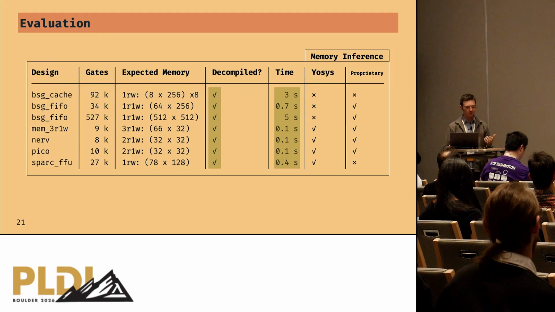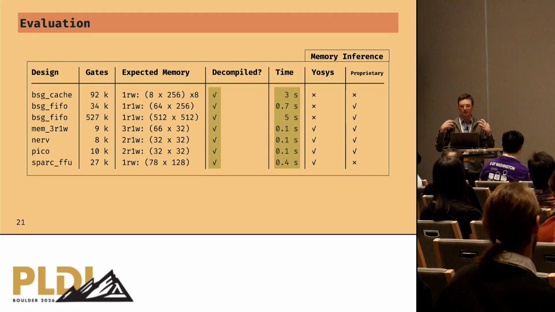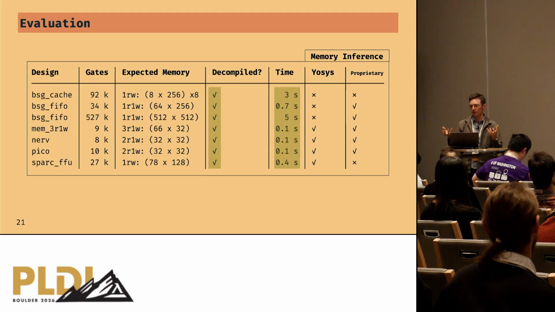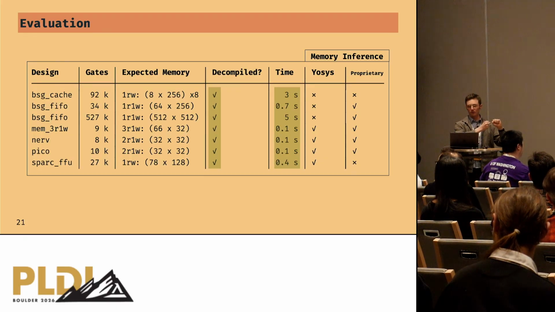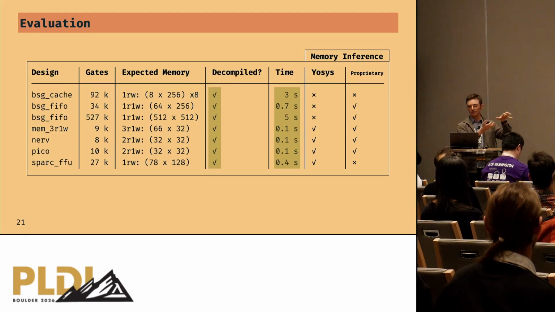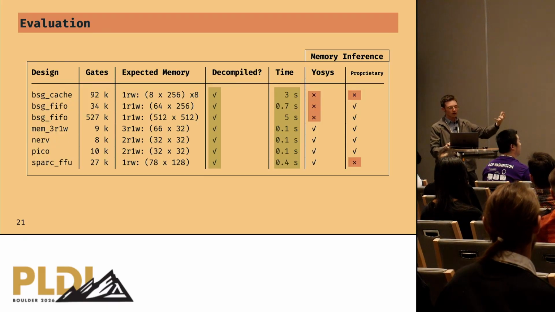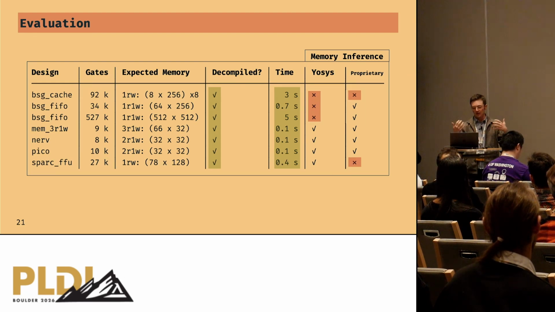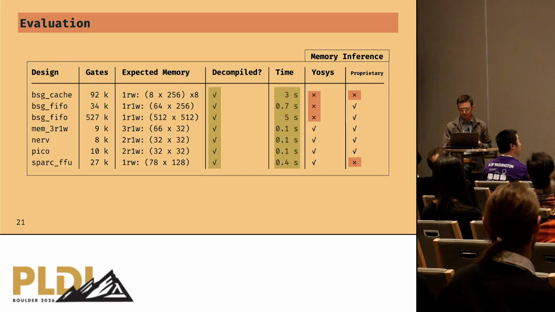Hardware synthesis tools like YOSYS and other FPGA synthesis tools have a thing called memory inference, which is more of a syntactic pattern matching operation, where it looks at the Verilog code and matches over a syntactic template. If you don't perfectly match that, then it's not going to identify the memory. Memory decompilation works over the structure of the netlist rather than just a syntactic template. And so we're able to identify memories over designs that YOSYS missed and even some commercial tools missed.